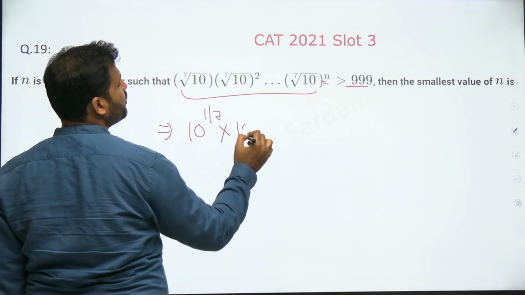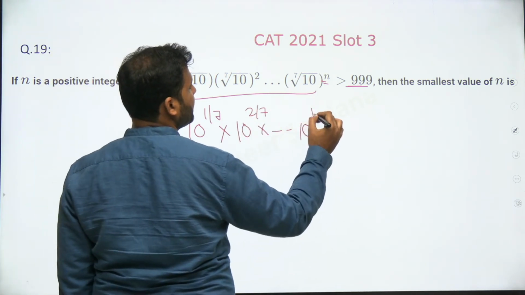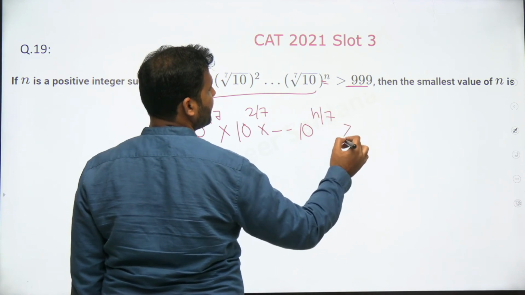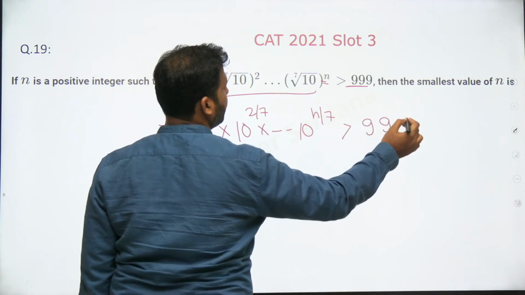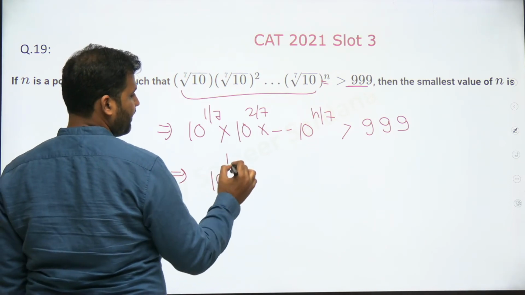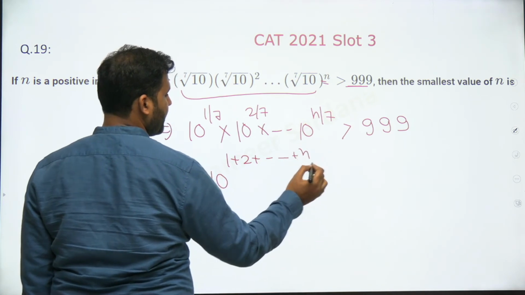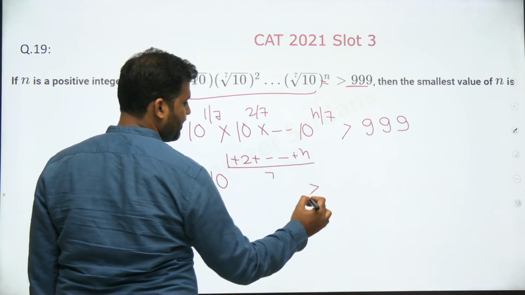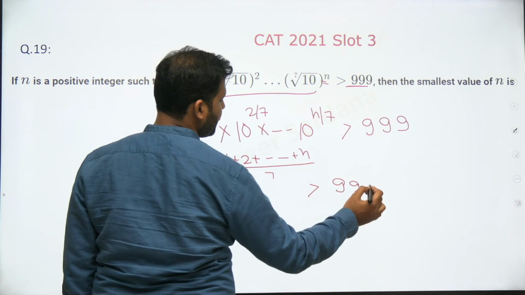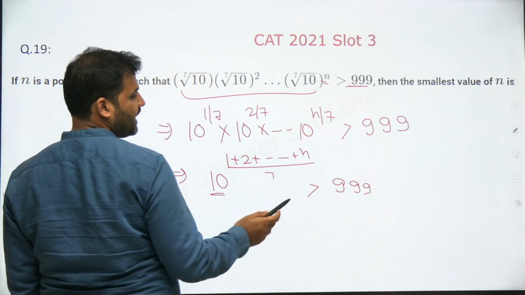This is 10 raised to power 2 by 7. This goes on, and this is 10 raised to power n by 7. This has to be greater than 999, right? Now 10 raised to power (1 plus 2 plus and so on up to n) divided by 7 should be greater than 999. Now think, guys, for what power of 10 this number would be greater than